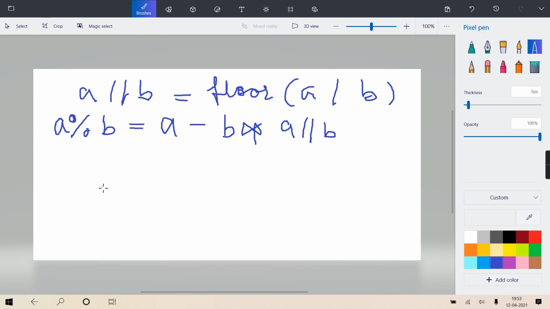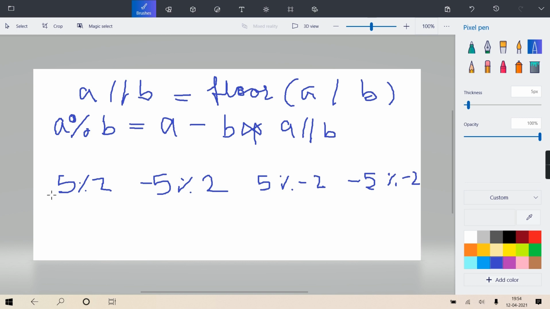But this is not the case in C, C++, Java, PHP. Those languages just take the remainder of A by B and put the sign of the first operand. Suppose you are writing 5 modulo 2, minus 5 modulo 2, 5 modulo minus 2, and minus 5 modulo minus 2. These are the 4 combinations.